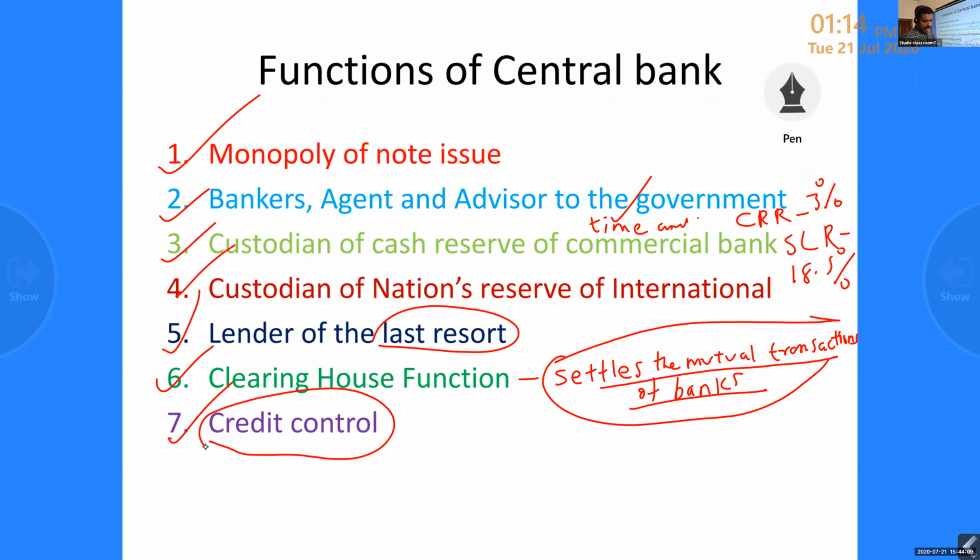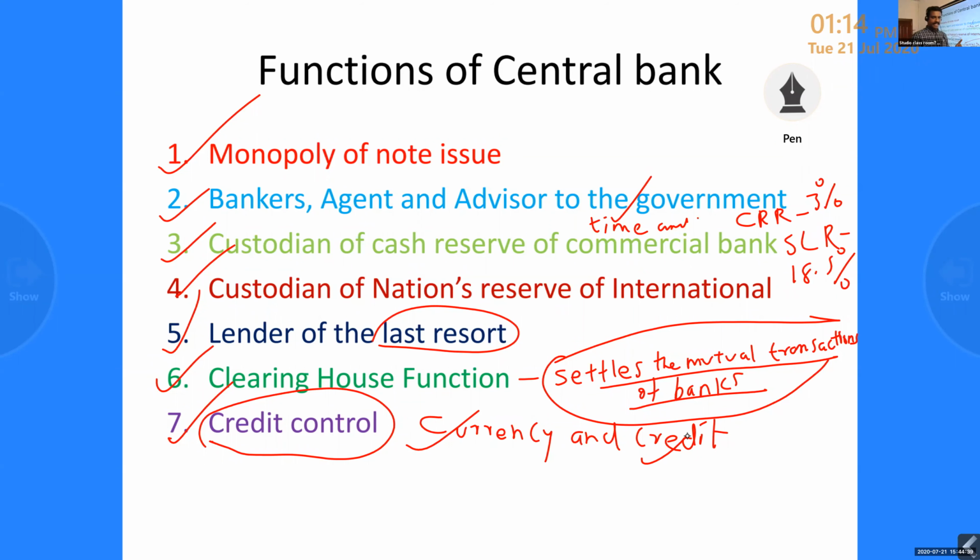So how will they control the credit? They have the right to control the credit. How? Through its monetary policy. Through its monetary policy, they can control the credit. The monetary policy consists of two parts: currency and credit. Through currency and credit, they can control the volume of credit.